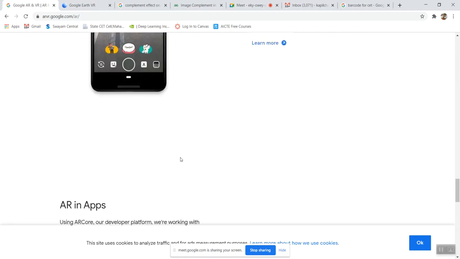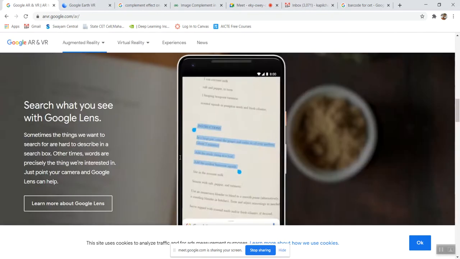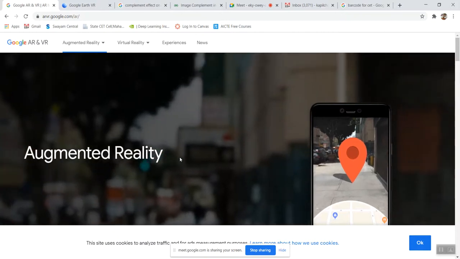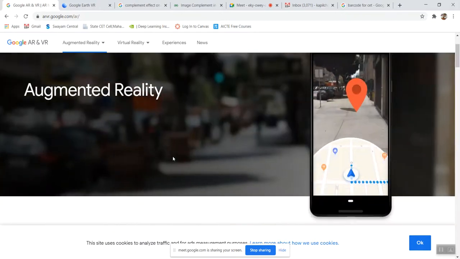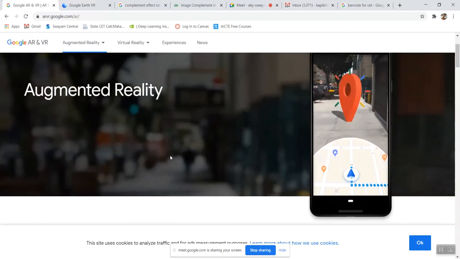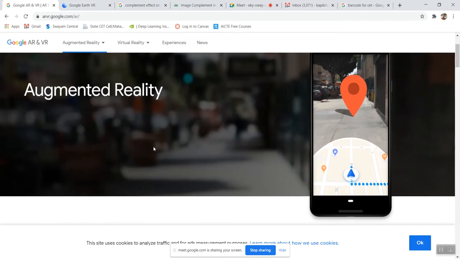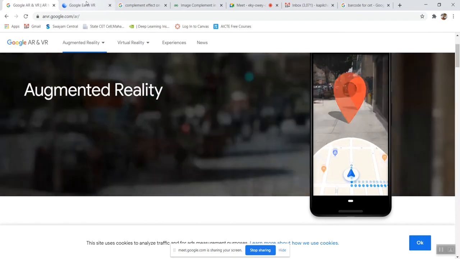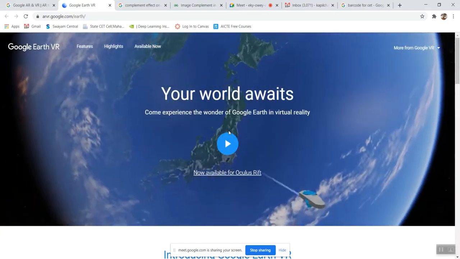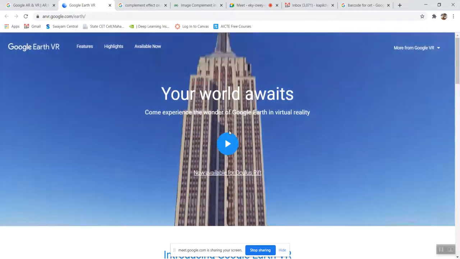So this is another example created by Google. I think you have understood all these things, and in today's world these examples are required to get more and more information, and it simplifies life also. Okay, so this is about the virtual reality and augmented reality that we have discussed.